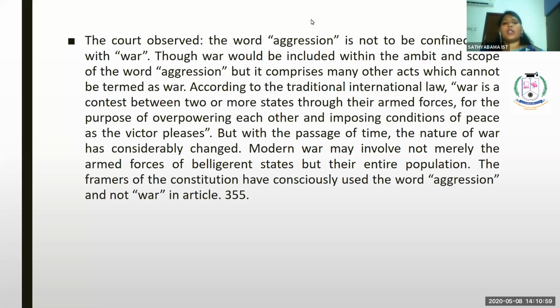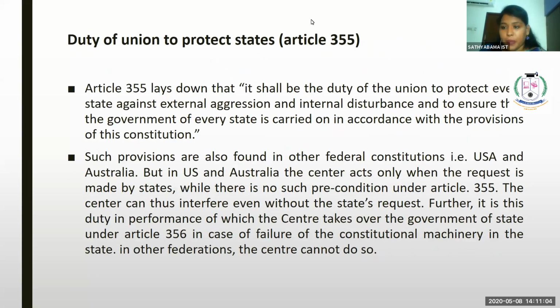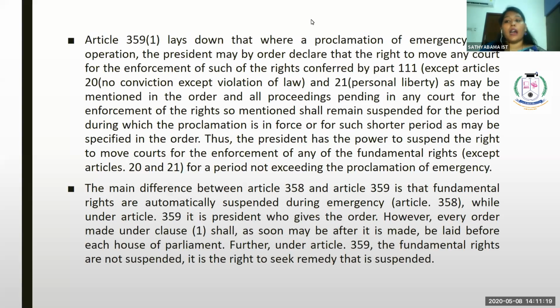Article 20 is about when no person can be deprived of his personal liberty. So when his personal liberty is violated, he can approach the court. The president does not have the right to suspend this right. Article 20 says that he cannot be convicted for any offense other than violating the law, so he cannot be punished if he has not violated the law.